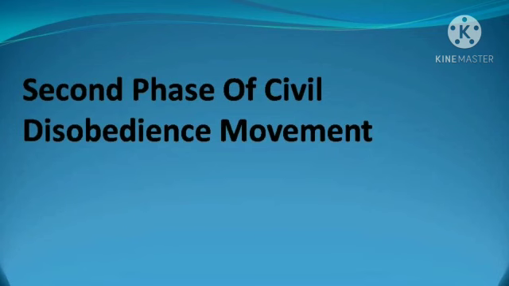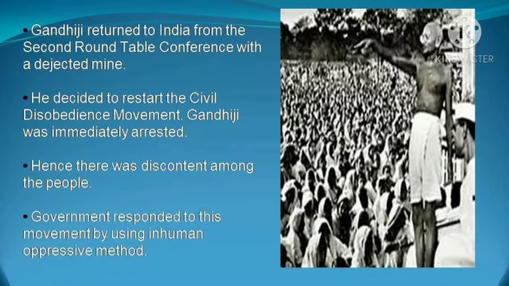Now lastly we are going to talk about the second phase of the civil disobedience movement, and how it started. After the second roundtable conference there was disagreement between political leaders. People disagreed with Gandhiji's opinion, so Gandhiji got disappointed and returned to India. The second roundtable conference took place in 1931. Once Gandhiji returned to India with a dejected mind, he decided to start the civil disobedience movement again.